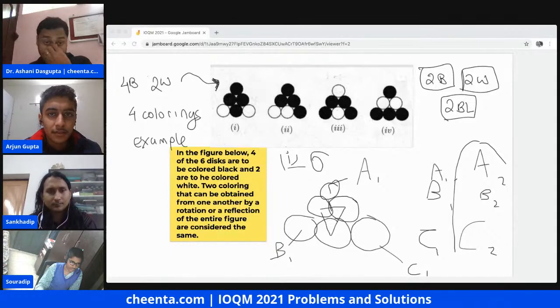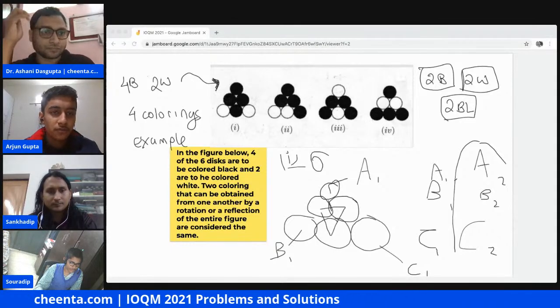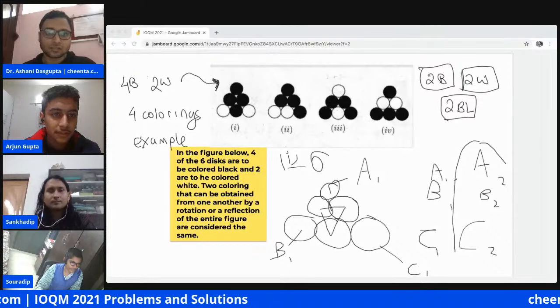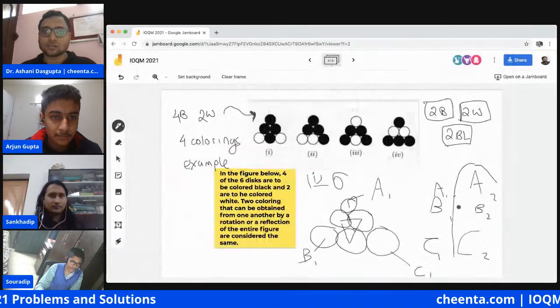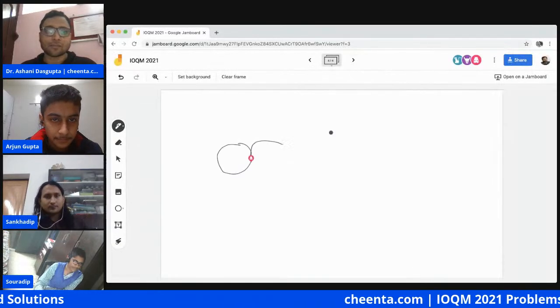Now, I moved to Jamboard 4, so can you also go there? Yes, there is no space there. Absolutely. Let's go to Jamboard 4.